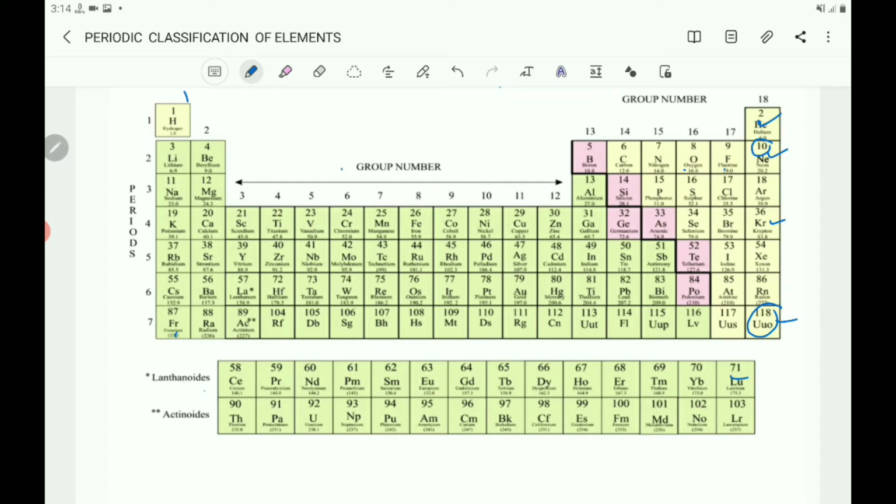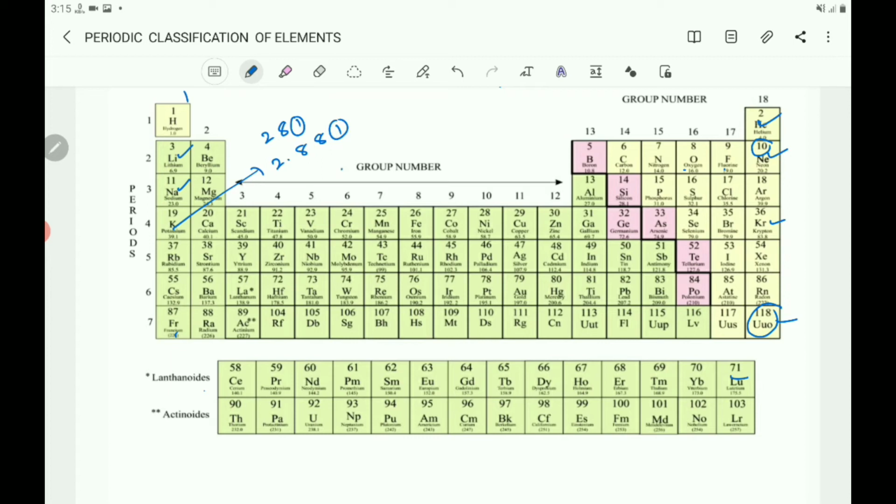Then comes sodium, which has the configuration 2, 8, 1. It is also having one electron in its outermost shell. Next, potassium, 2, 8, 8, 1, also has one electron in its outermost shell.